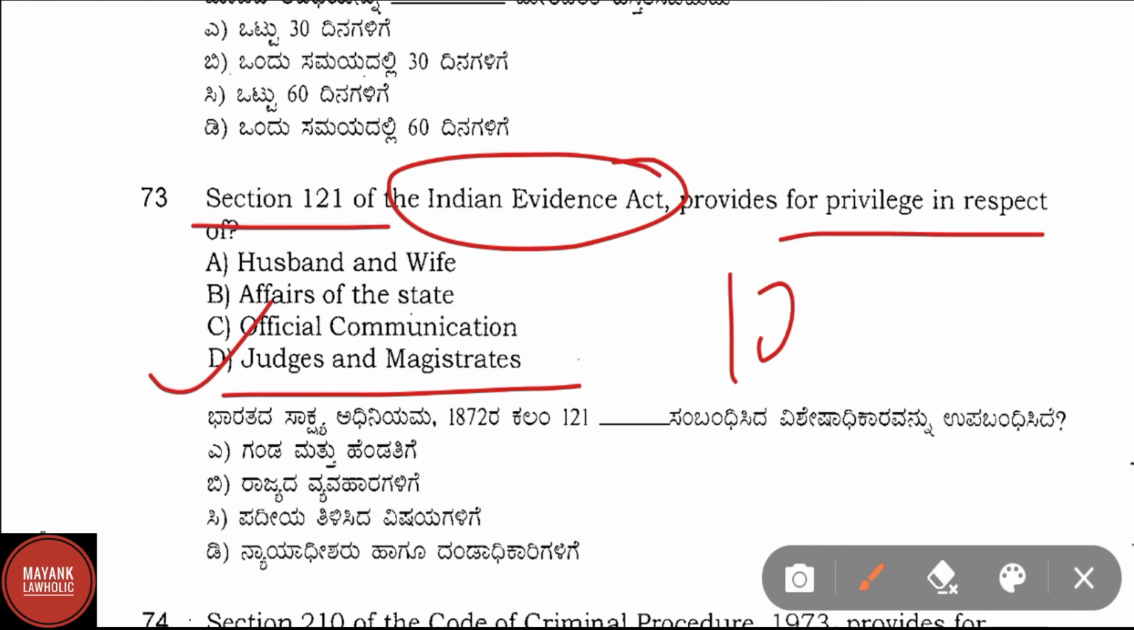Section 121 of the Indian Evidence Act says that no judge or magistrate shall, except upon the special order of some court to which he is subordinate, be compelled to answer any question as to his own conduct in court as such judge or magistrate, or as to anything which came to his knowledge in court as such judge or magistrate, but he may be examined as to other matters which occurred in his presence whilst he was so acting.